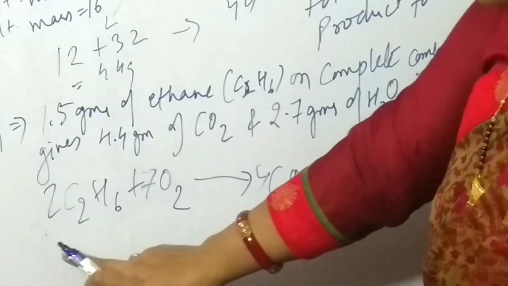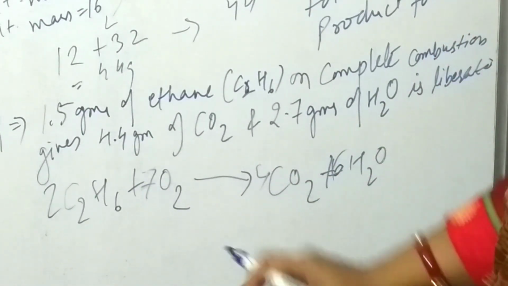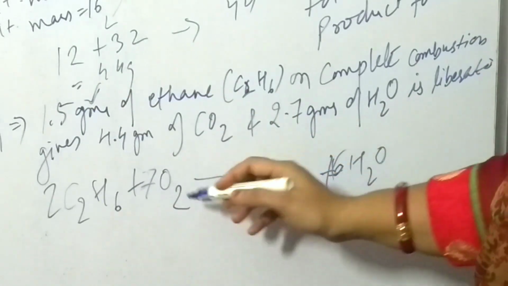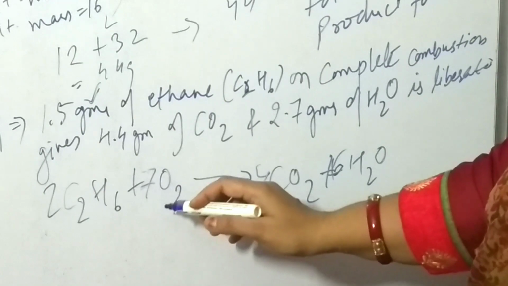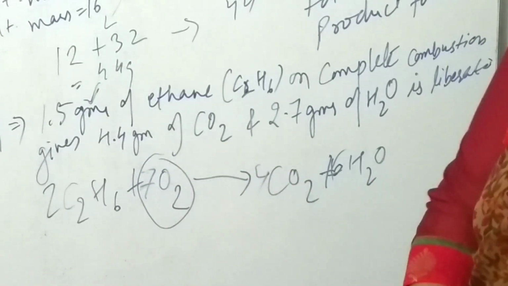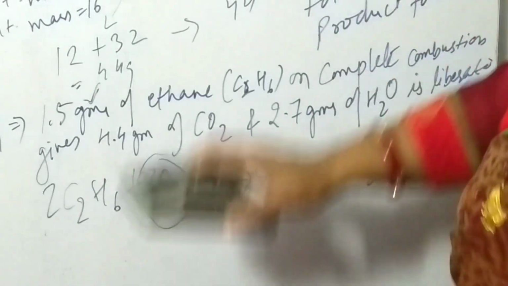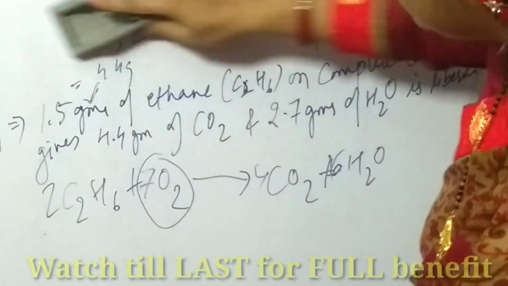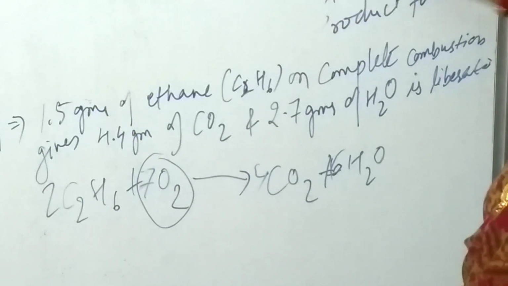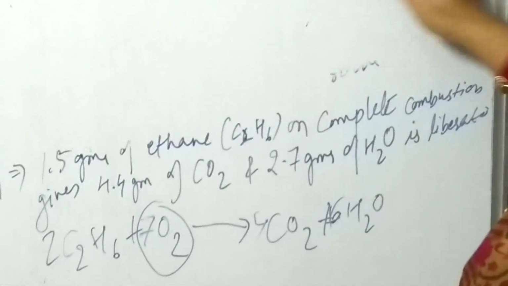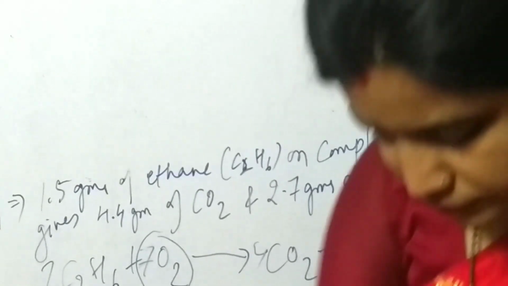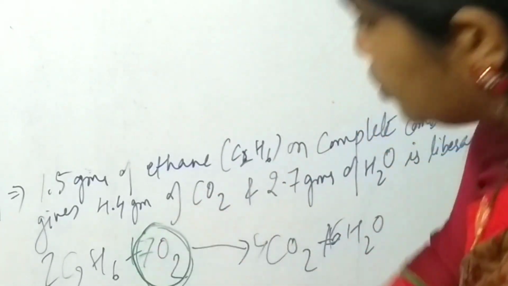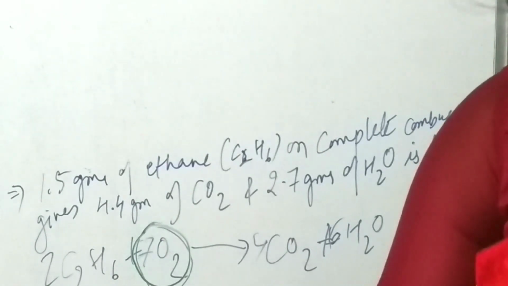Fine. Now by seeing this reaction, here they have given you the given mass. To find out the mass of oxygen, you are not knowing the mass of oxygen here. So how you will find out? First of all, I will clear here, then it will be easier for you to understand and write down also. So we have to find out the mass of O2. Understood? How you will find it out?